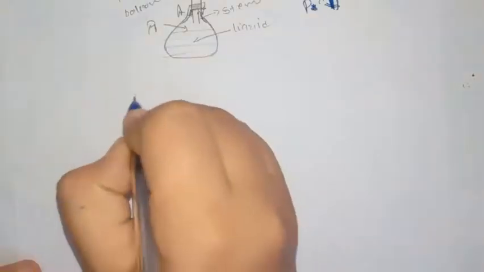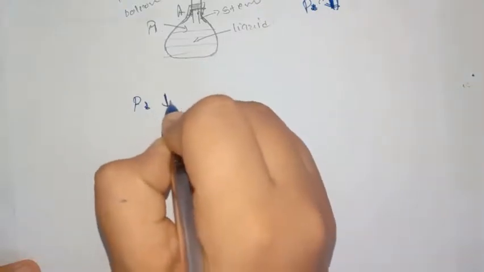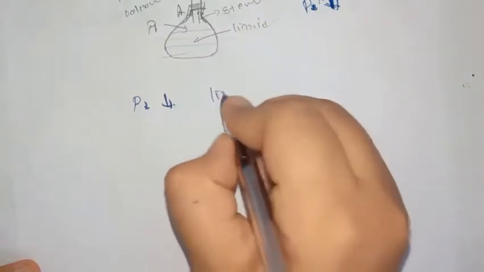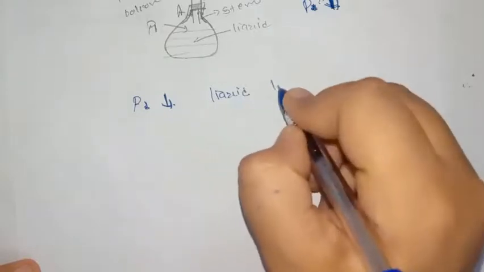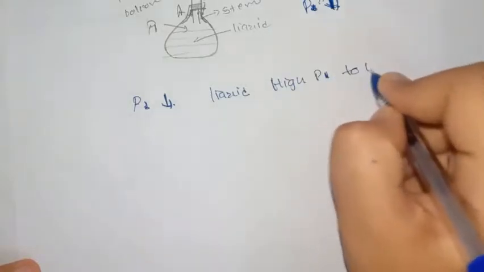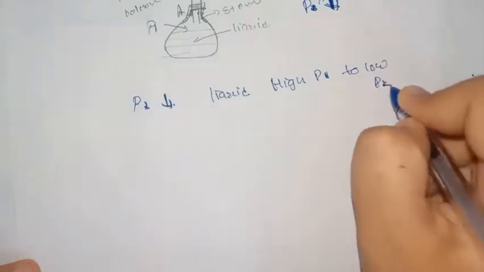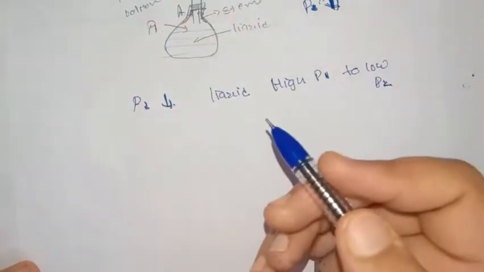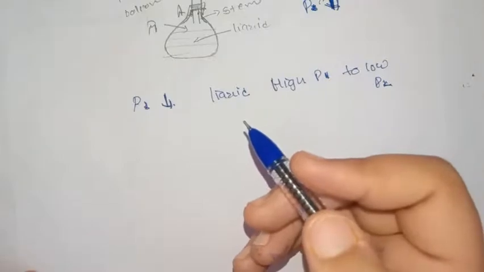So pressure at P2 is decreased. So liquid will travel from high pressure, that is P1, to the low pressure portion P2. Then it will get mixed with air and it will break up into a fine spray.